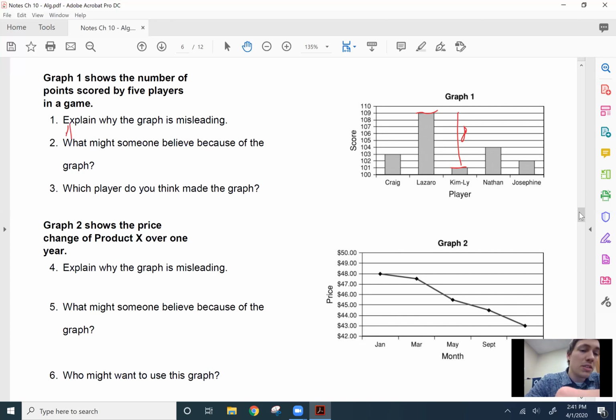You can say it appears to be a greater difference between scores. Okay, what might someone believe because of the graph?